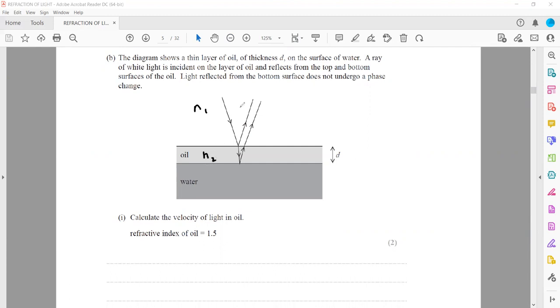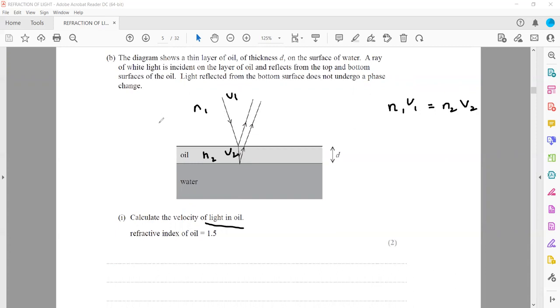Higher refractive index, smaller speed; smaller refractive index, higher speed. Here the velocity in air is v1, and in the oil the velocity is v2. We want to calculate the speed of light in oil. When two quantities are inversely proportional, their product is constant. So N1 V1 will be equal to N2 V2.